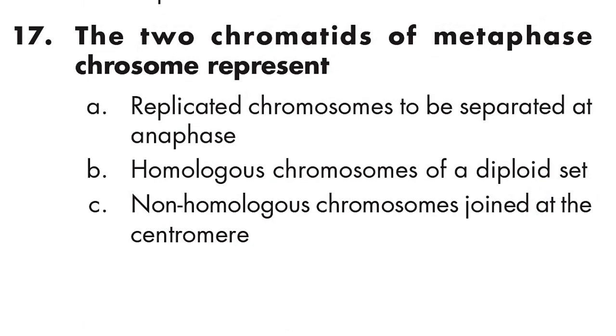Question number 17: the two chromatids of a metaphase chromosome represent replicated chromosomes to be separated at anaphase. Option A is right.